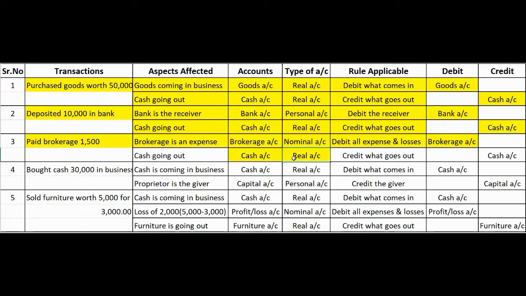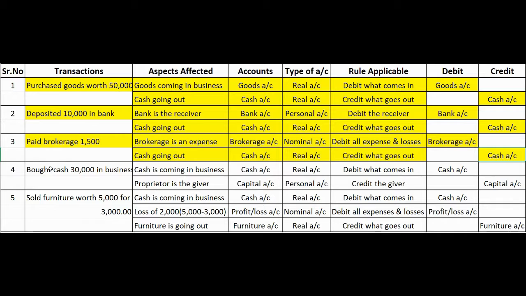Now, as per the rule, credit what goes out and debit what comes in for real account. Over here, cash is going out because we are making a payment to someone. So therefore, credit what goes out, this rule will apply. Therefore, cash account will be credited.